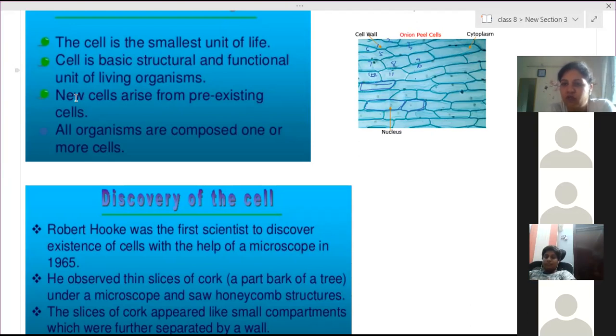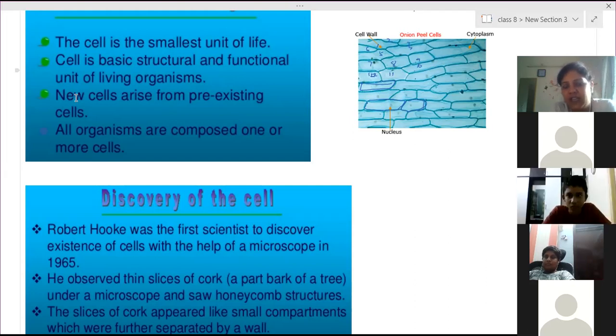A new plant will form from the seed of the earlier plant. One of the plant's seeds will give rise to a new plant, or any part of one plant. If you take a stem or a root of one plant, from that a new plant is originated, reproduced. Every cell is actually made from older, pre-existing cells. That means they existed earlier. From those existing cells, the new cells are always formed.